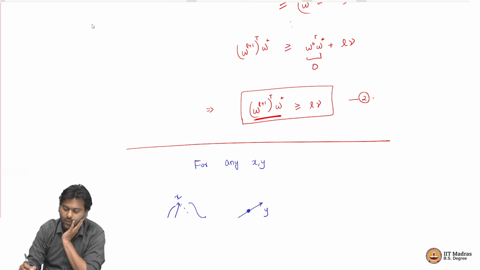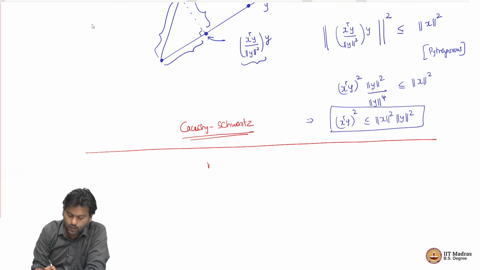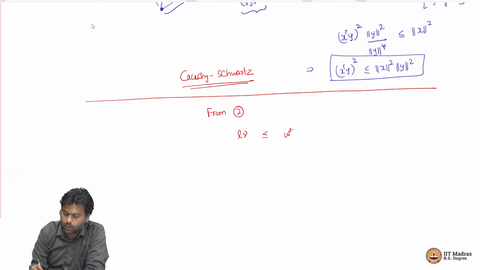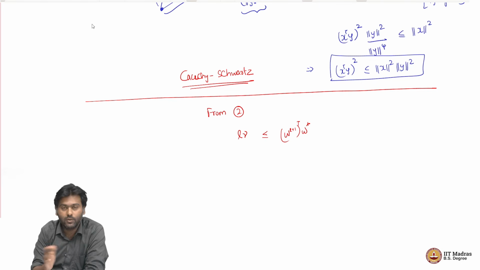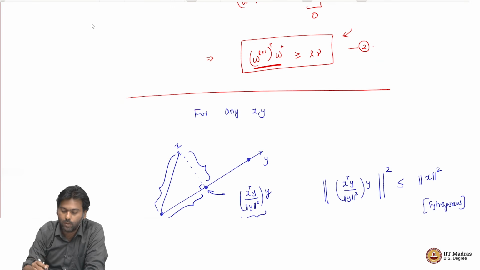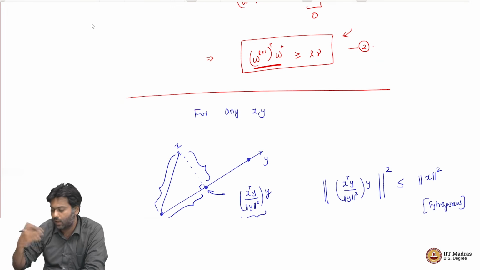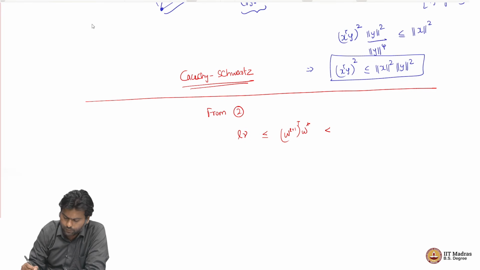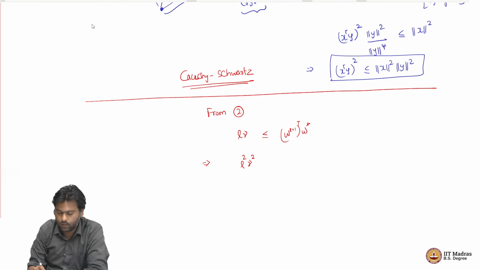But now the x and y that we care about are W_{L+1} and W star, right. So, we know already from 2 that L gamma is less than or equal to W_{L+1} transpose W star. I have just written it the other way, right. Equivalently, L gamma is less than or equal to W_{L+1} transpose W star, which means that L squared gamma squared is less than or equal to W_{L+1} transpose W star, squared.